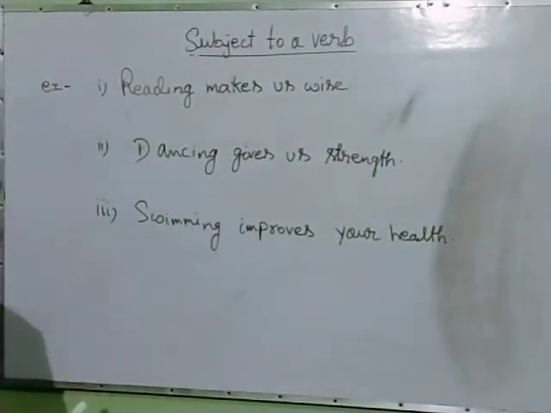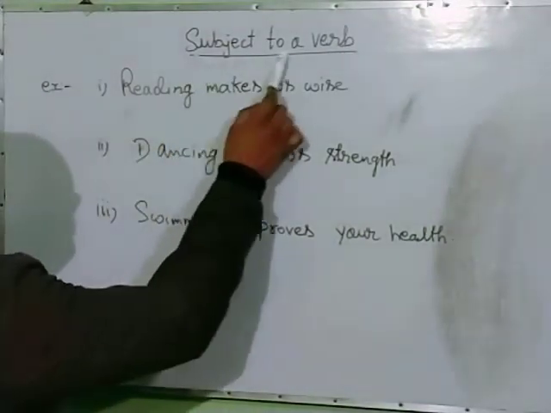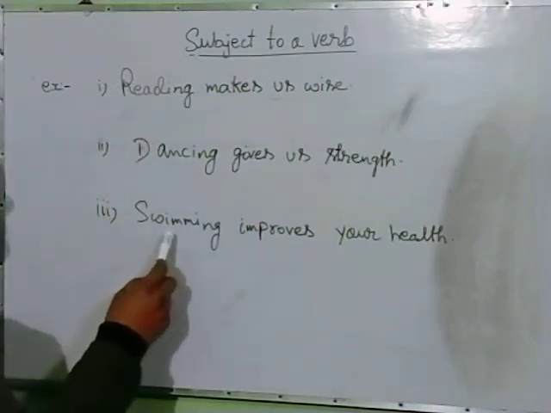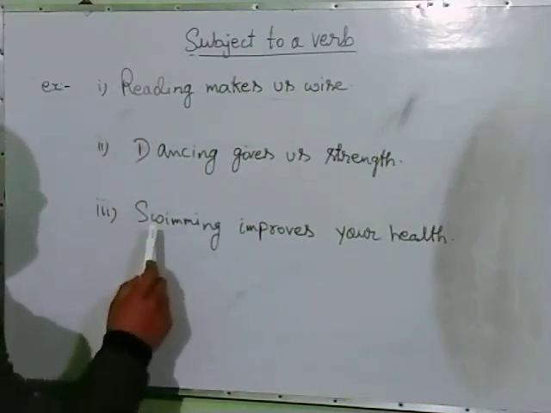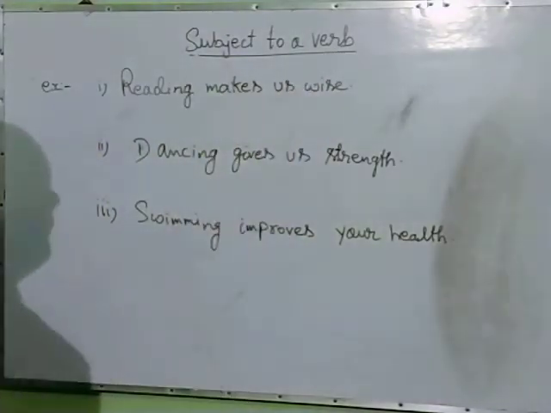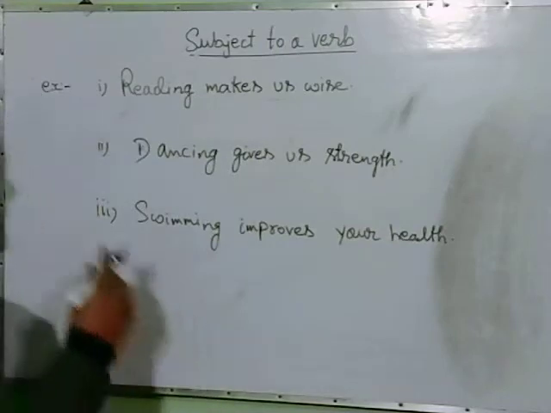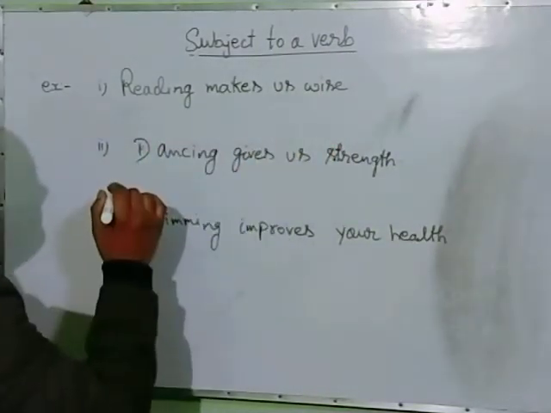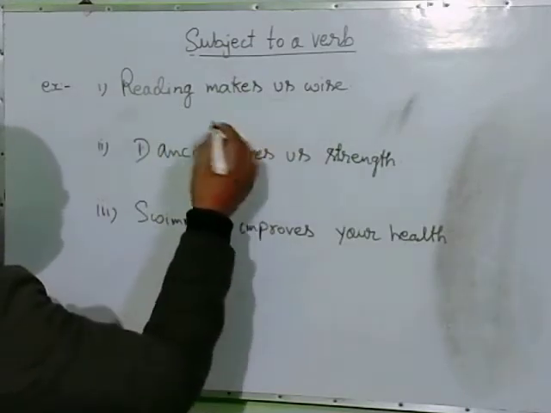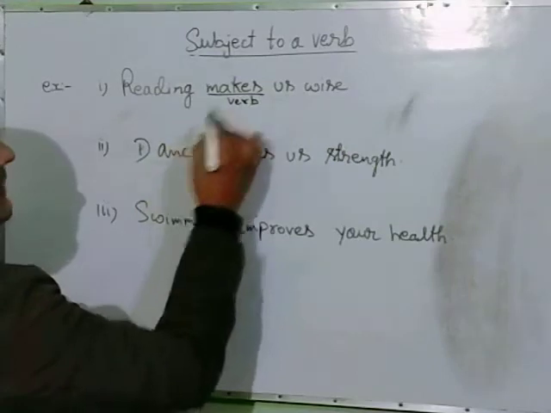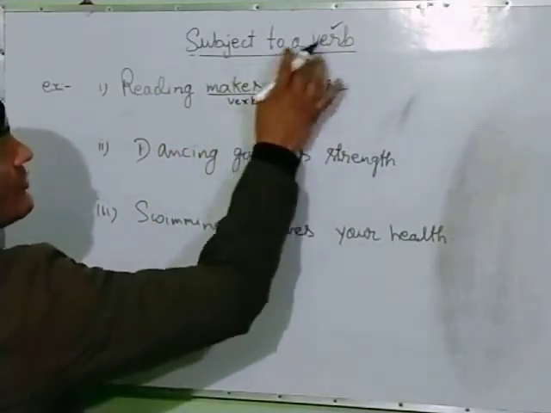So we have subject to a verb. These are the sentences that are playing gerunds as a subject to a verb. So let us start. Reading makes us wise. What makes? Makes is a verb. See, first we have to clear out subject to a verb.